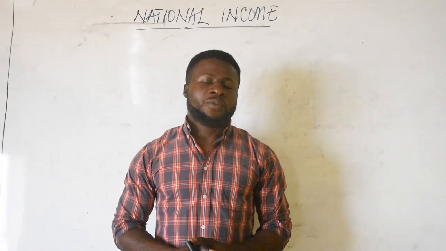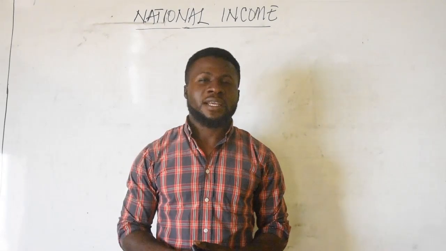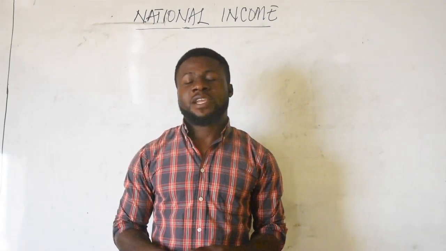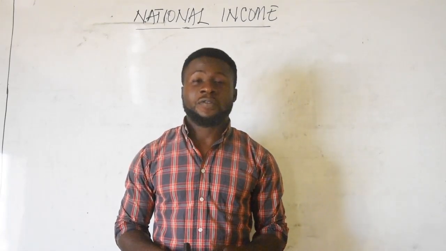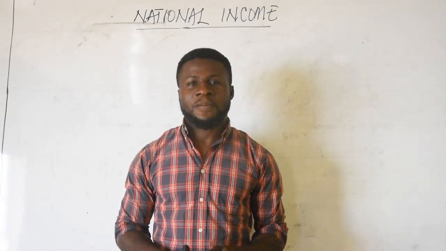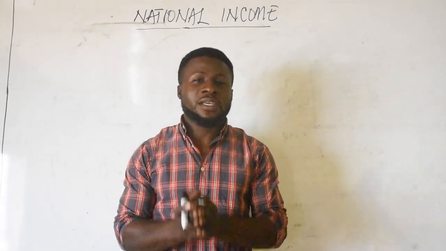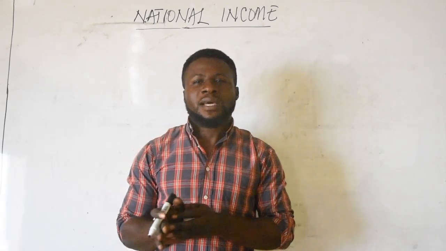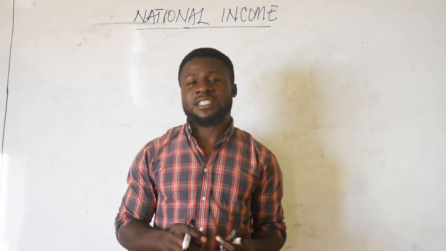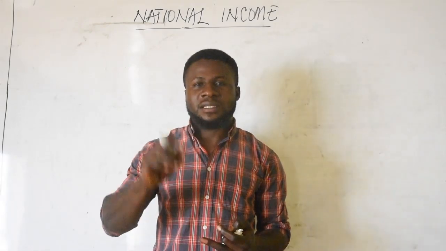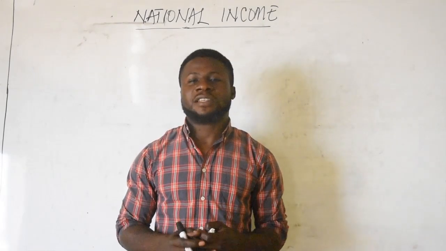So we are going to be showing how to calculate national income using three main approaches. We have the income approach, the output approach, and of course the expenditure approach. And whichever approach you use, it should give you the same answer. That is to say, if you use the expenditure approach, it should give you the same value of national income for a country as the value from the income approach and the output approach.